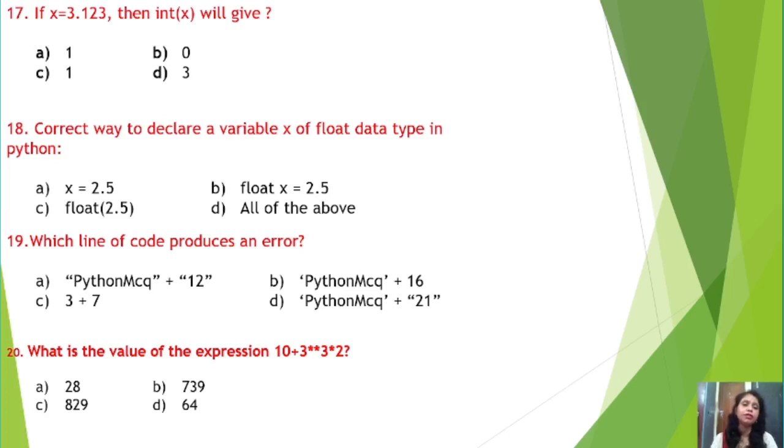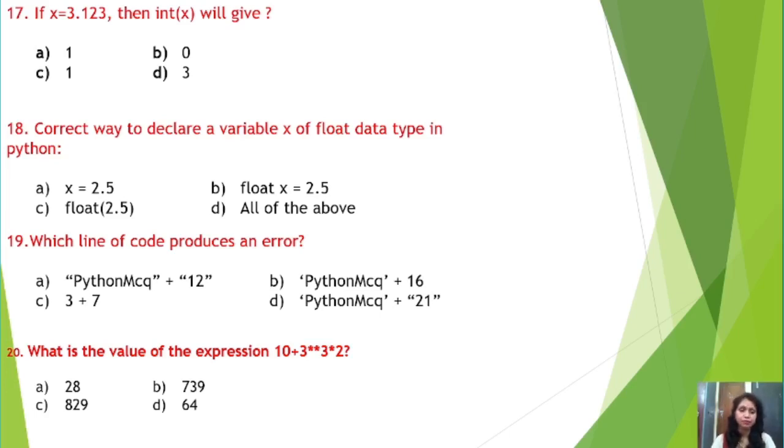And float 2.5, no, this one is also valid, you will not get any error, but in this way you cannot declare the variable, because here I have not written any variable name. So, option A is the only valid option, right.